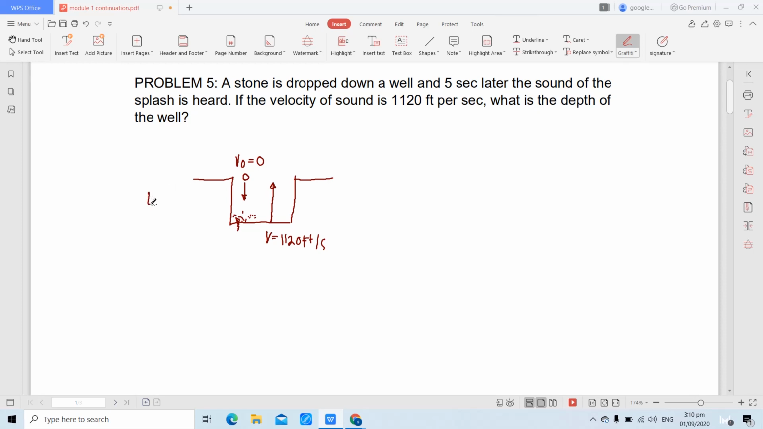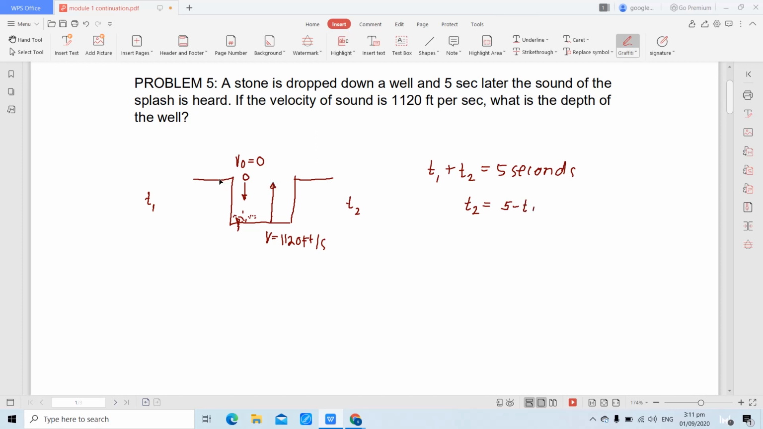So, if we will say that T1 is the time for the stone to travel from this point up to this point, and T2, the time for the sound to travel from this point up to this point, the total time required, T1 plus T2, is equivalent to 5 seconds. Therefore, we can say that the time for the sound is equivalent to 5 minus T1.